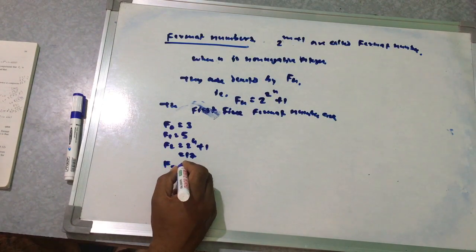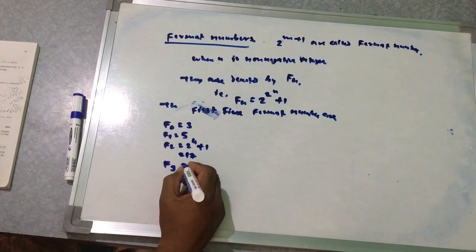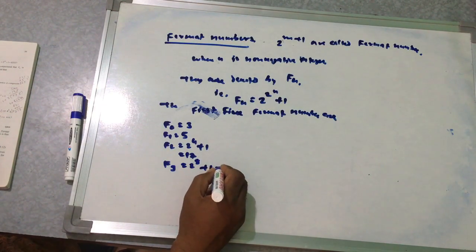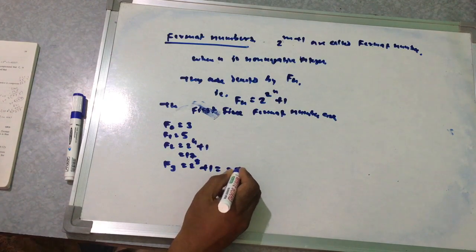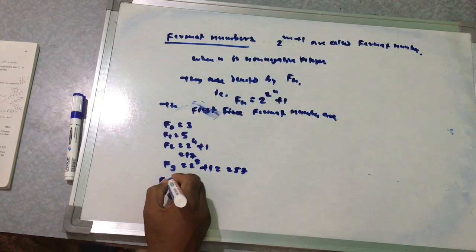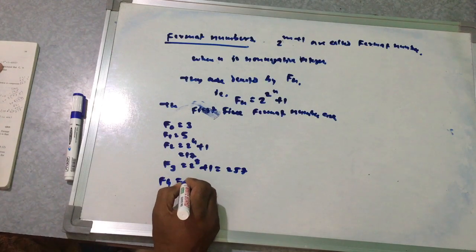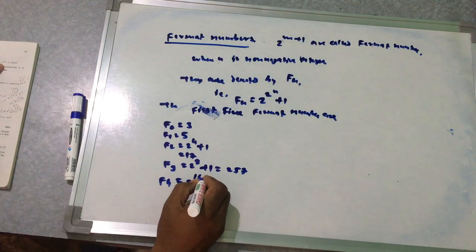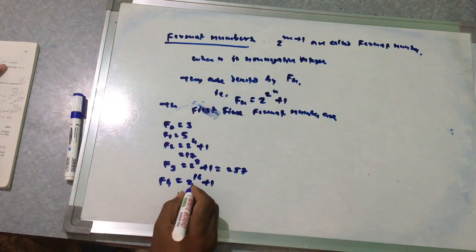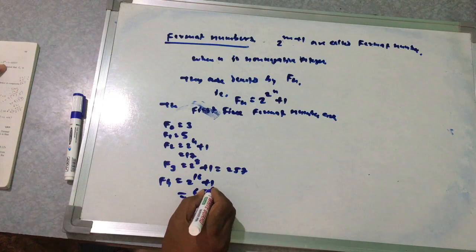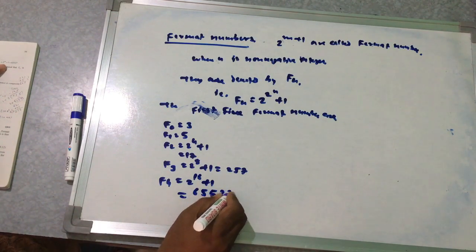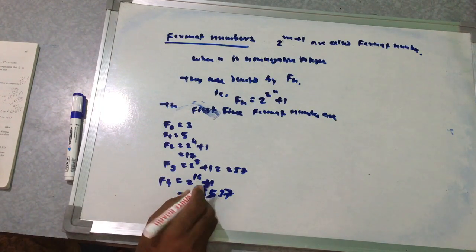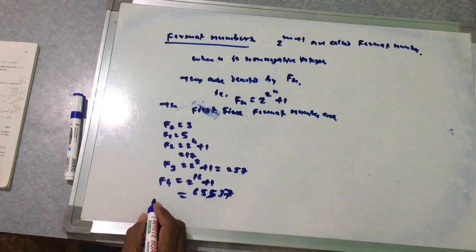F3 is equal to 2 to the power 8 plus 1, that is equal to 257. F4 is equal to 2 to the power 16 plus 1, this is 65537. So in this manner all these numbers are prime numbers.